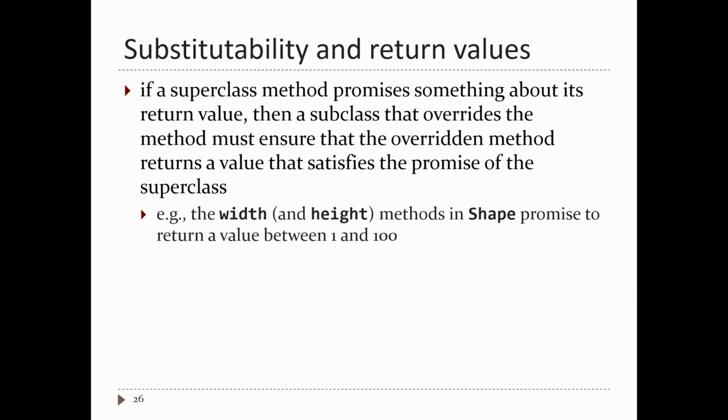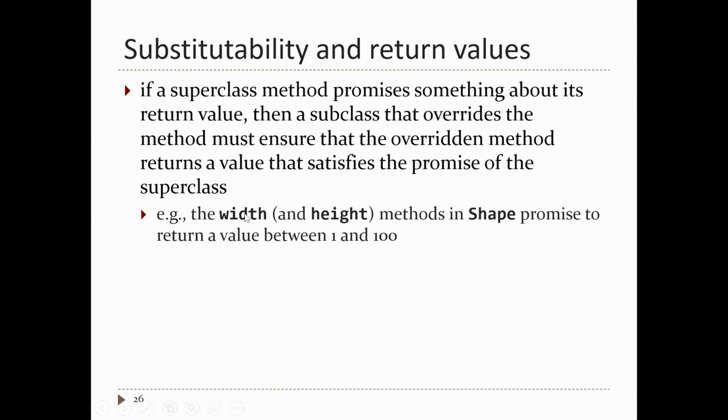Okay, so that's preconditions. Now what about postconditions? A superclass method can promise something about its return value, so that's normally documented in the return tag of the Javadoc. If a subclass method overrides the superclass method, then whatever it returns has to satisfy the promise that the superclass made.